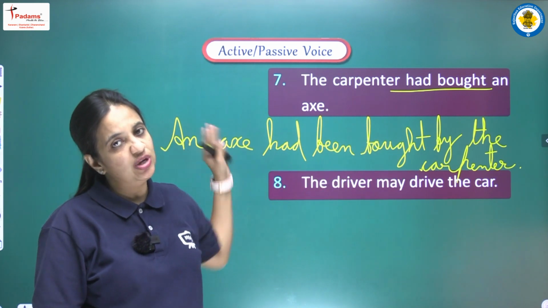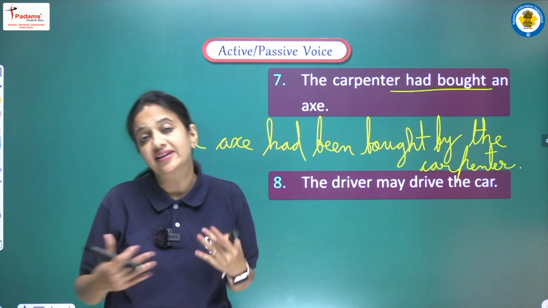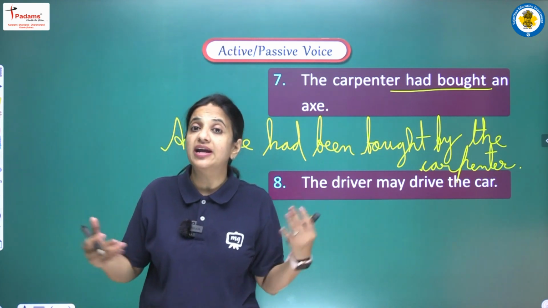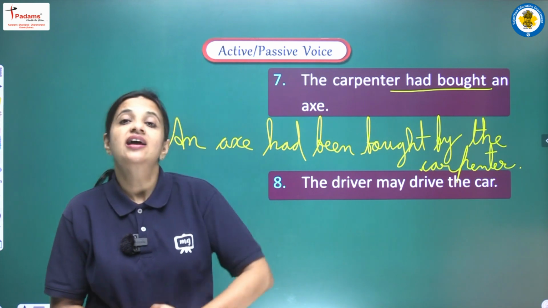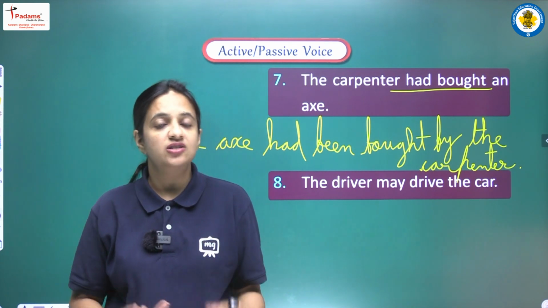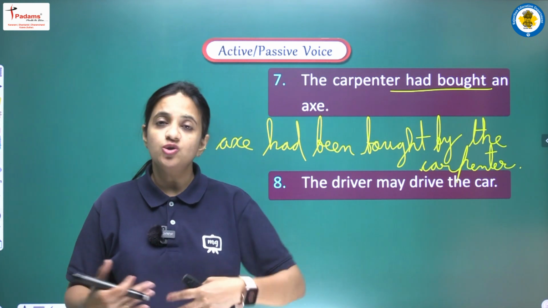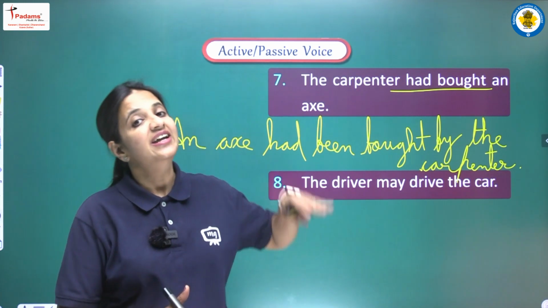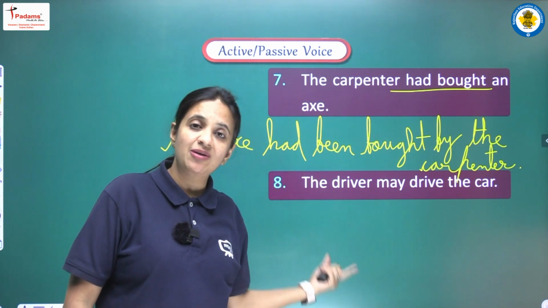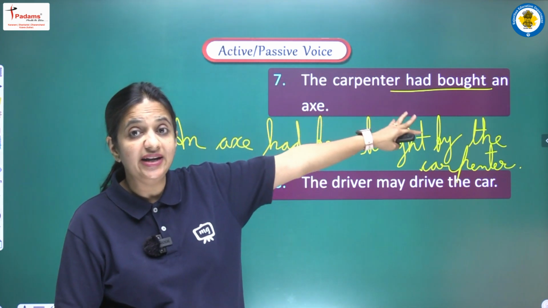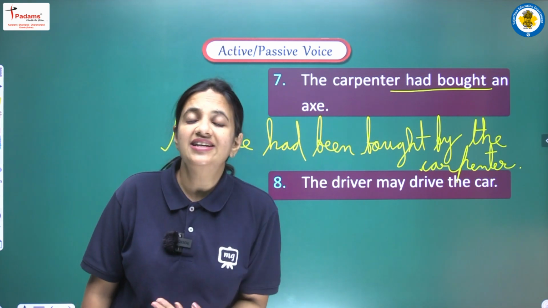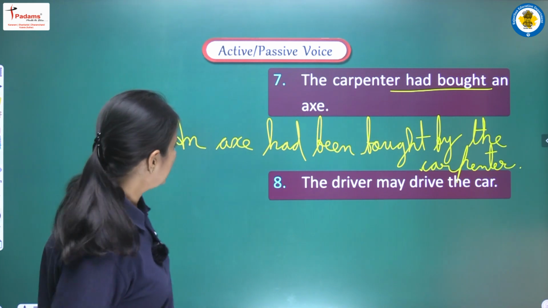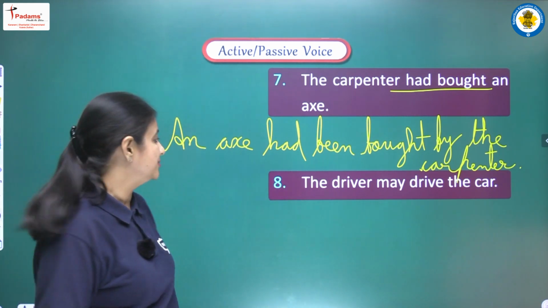So students, we are doing so many sentences just to practice all the rules, just to revise all the rules, right? Because the more we practice, the more examples we see, the more sentences we convert into passive voice, our practice will keep growing, and we will learn all the rules very well. How we have to convert tenses, how we have to use helping verbs, what structure we have to maintain. So the more we practice, the better we learn the rules. Okay, so for that we are having so many sentences here.